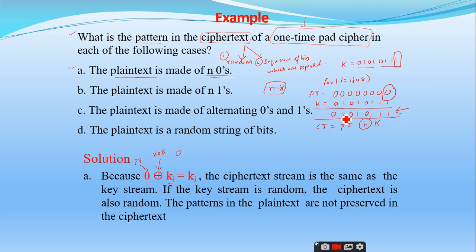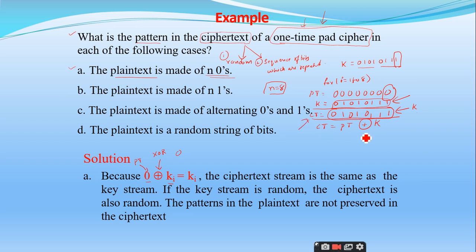So what is this ciphertext that is generated here, which is nothing but key k? Am I right or not? So the same stream of bits has been generated as the ciphertext. And what is the key you have taken? Is it a sequence that is repeated, or is it a random number? Is key a random number, sir? Random number. Why? Because you are using the one-time pad cipher. So any random key can be generated. So now tell me, if key is a random number, is the ciphertext random or not?